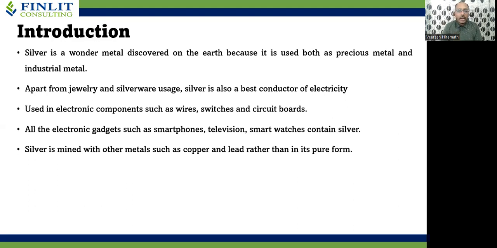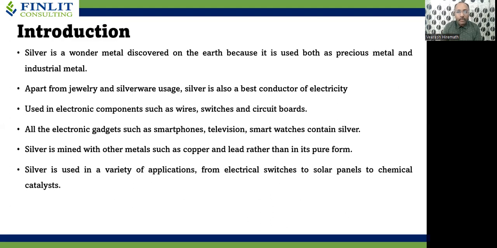Silver is mined with other metals such as copper and lead rather than in its pure form, which means whenever you want to mine silver, you may not get the desired quantity of silver. However, when it is mined along with some other base metal like copper and lead, we get a significant quantity of silver. Hence, its mining is more along with copper and lead.